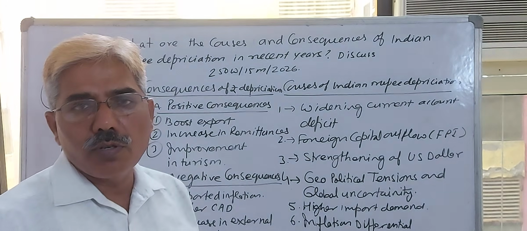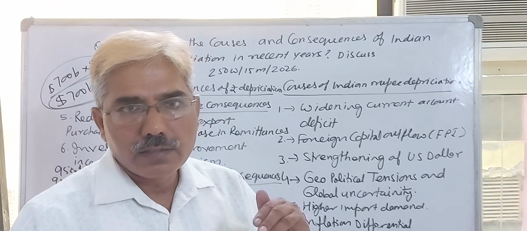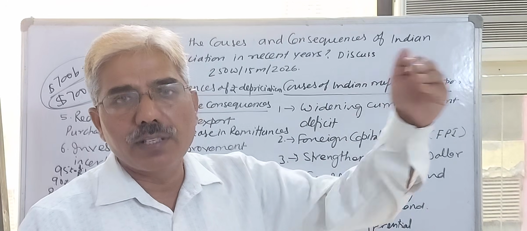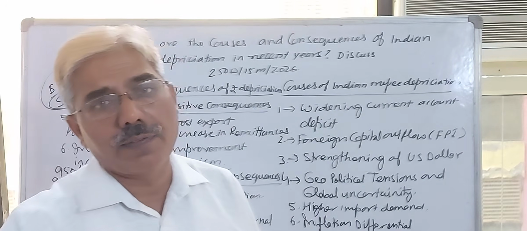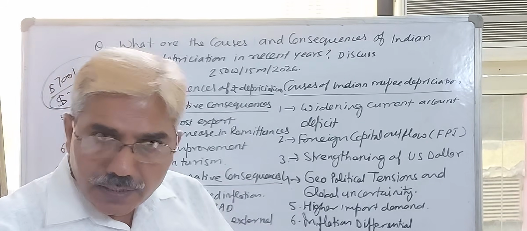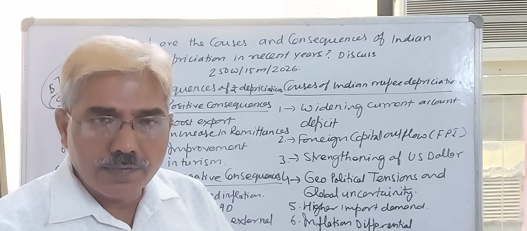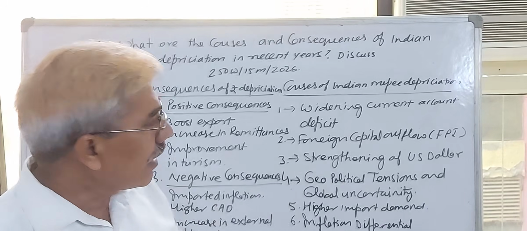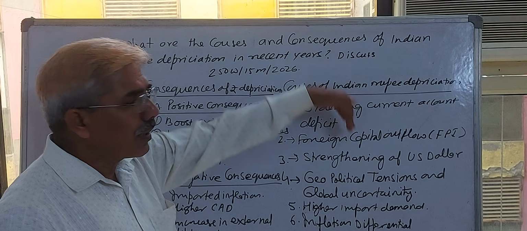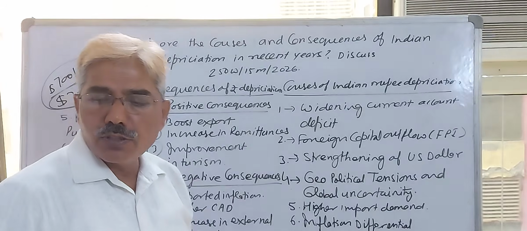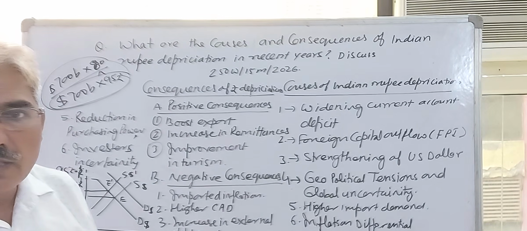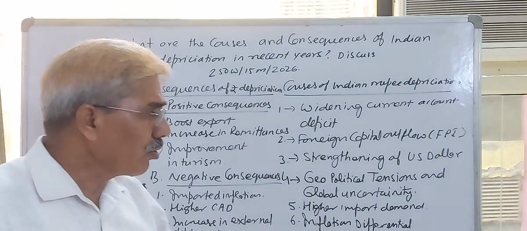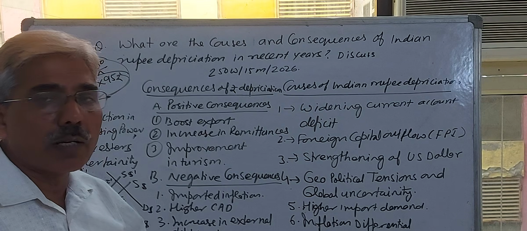If that burden is more, the service charge is also more, meaning more interest payment, again more fiscal deficit. If again more fiscal deficit, again inflation. That kind of vicious circle is there, and responsible for this depreciation of the Indian currency. As you know, devaluation leads to devaluation. Similarly, depreciation leads to depreciation because of all these fundamental factors which are persisting.